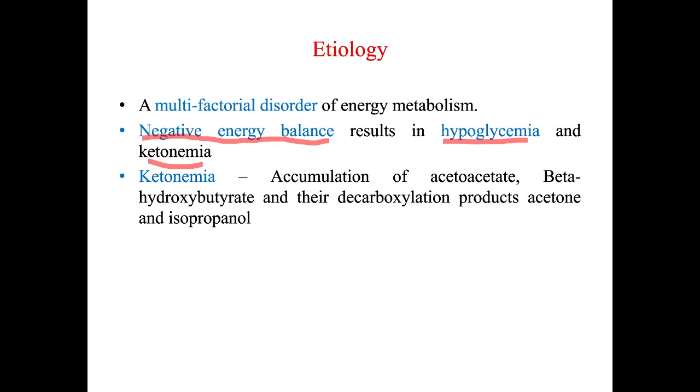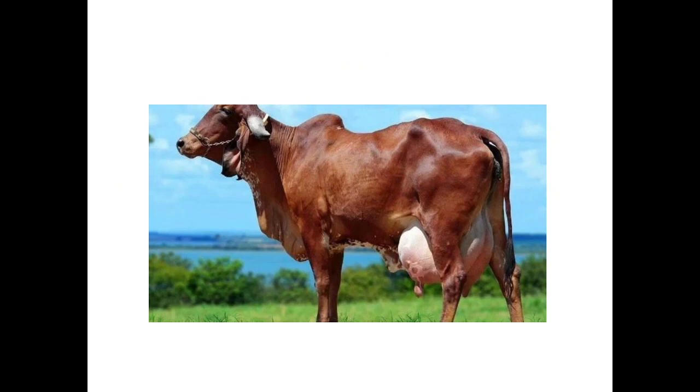In this disease, glucose is lower in our body, so there is accumulation of acetoacetate, beta hydroxybutyrate, and their decarboxylation products. The decarboxylation products of acetoacetate and beta hydroxybutyrate are acetone and isopropanol. When they accumulate in the body, it is referred to as ketonemia. So ketone bodies accumulate in the blood.